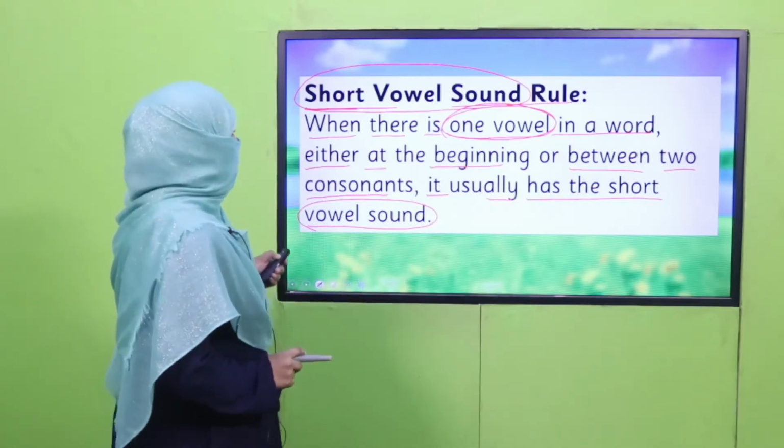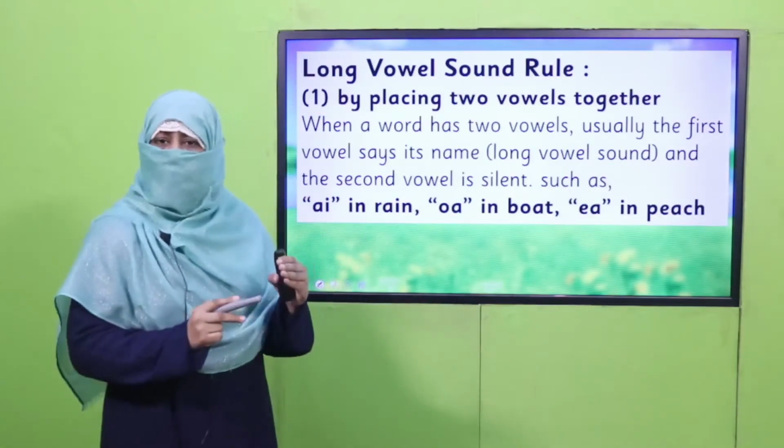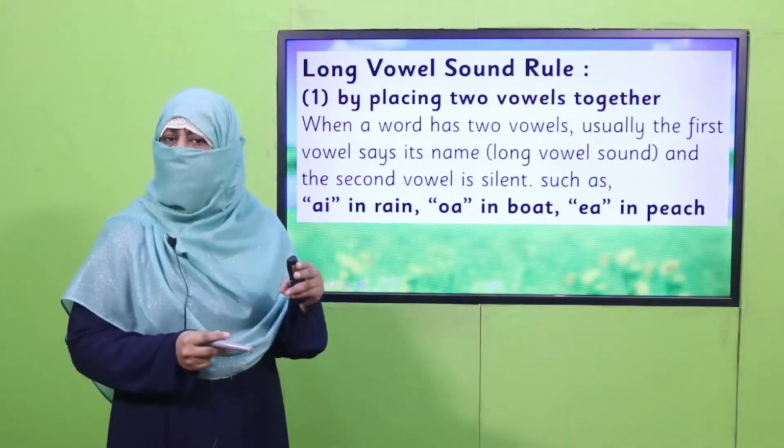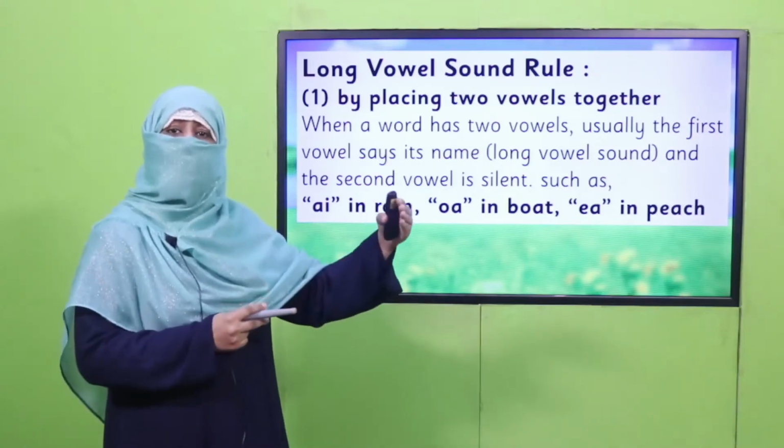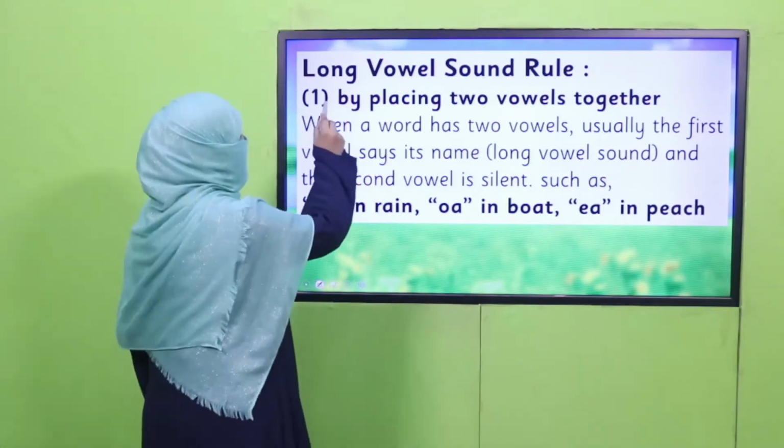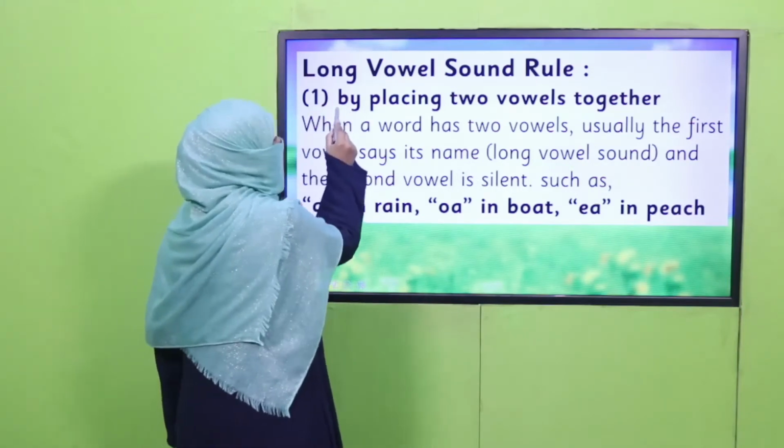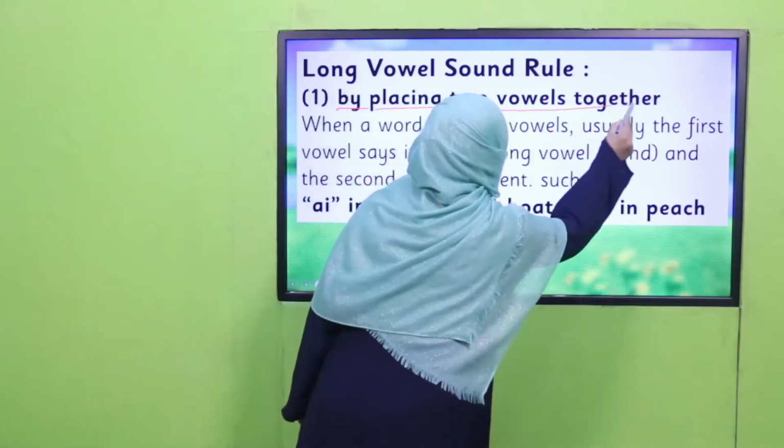And for long vowels, there are many rules, but for now, we'll just learn two rules and we'll gradually keep on learning, okay? So the first rule we are practicing today is by placing two vowels together.